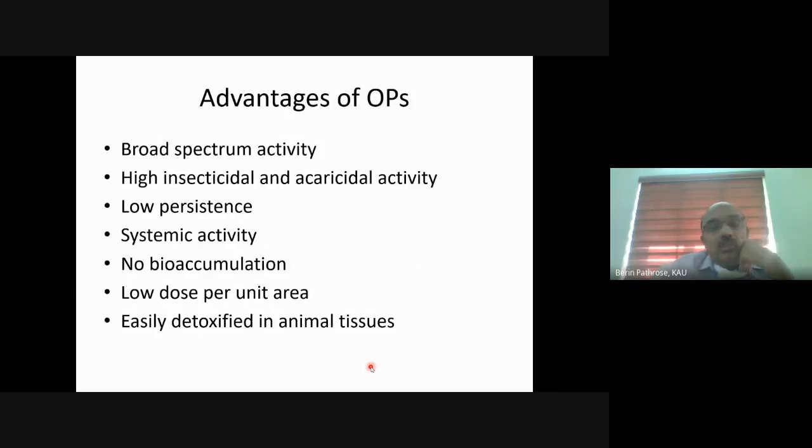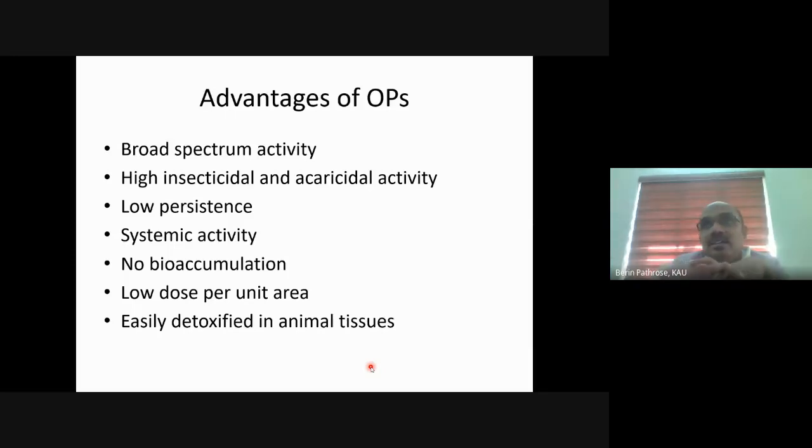Coming to the advantages of organophosphorus insecticides, they have broad spectrum activity. That means, as I told you, they have insecticidal activity, acaricidal activity, and nematicidal activity. So there are certain organophosphorus pesticides which are effective against insects, mites, as well as nematodes. It is broad spectrum activity.